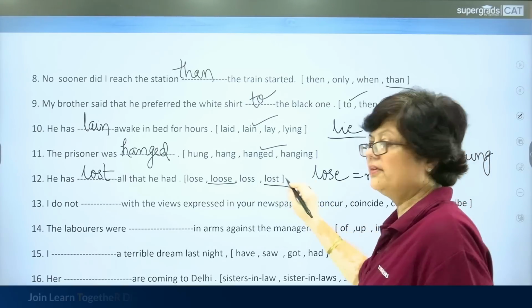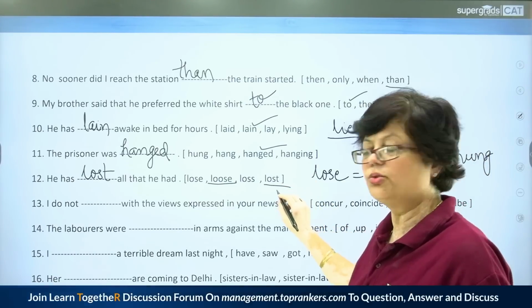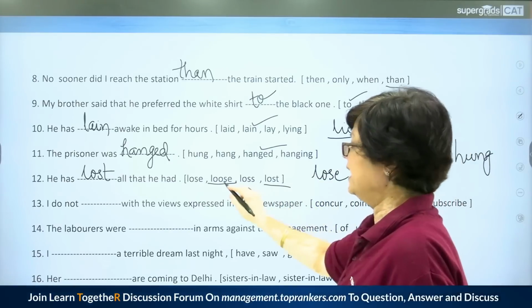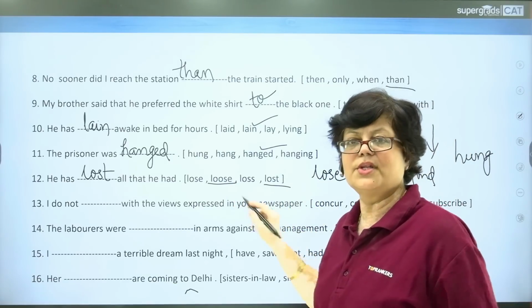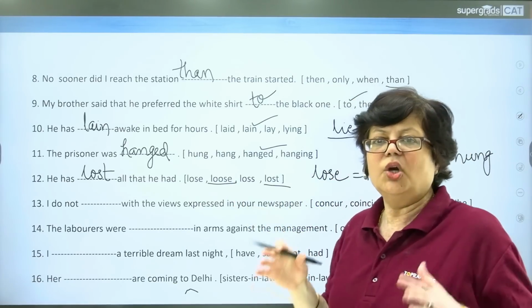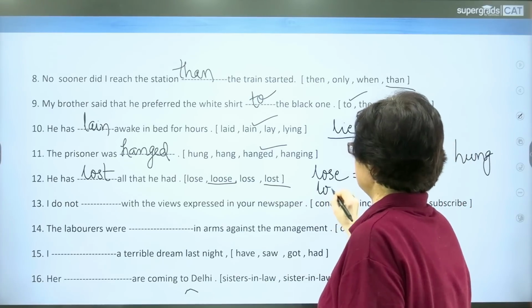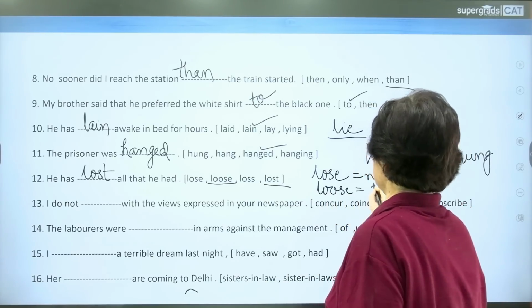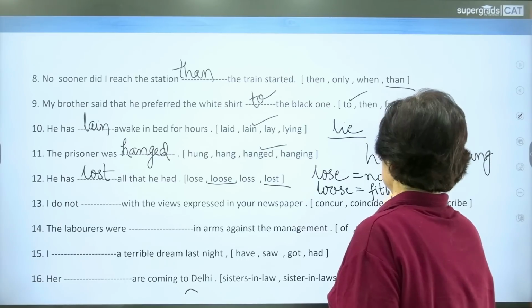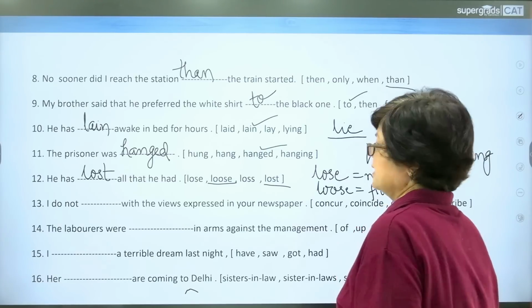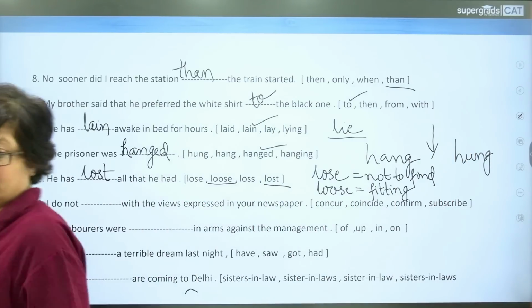This is the second form, V2 form, lost of lose. And LOOSE is related to the fitting. Your jacket is quite loose. Loose is related to the fitting of the clothes, etc.